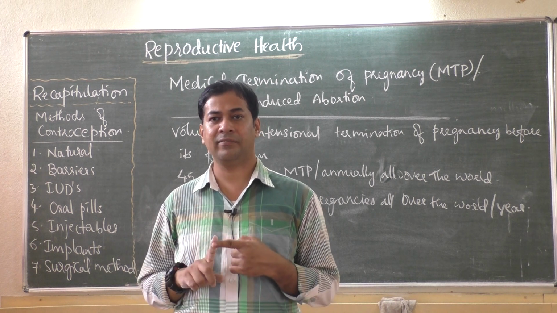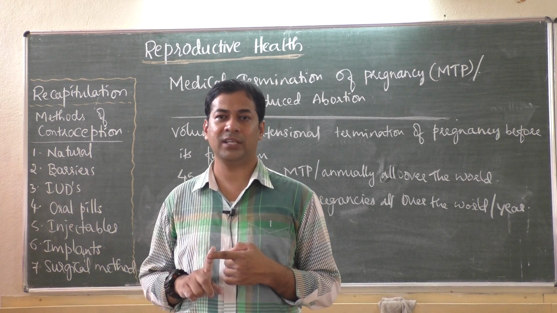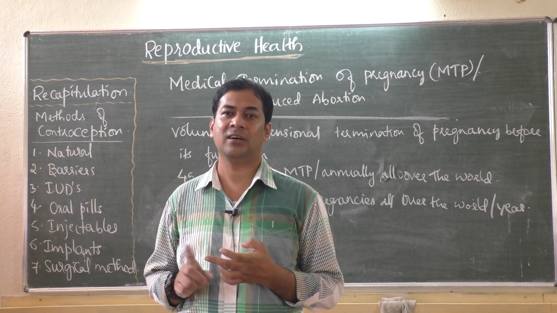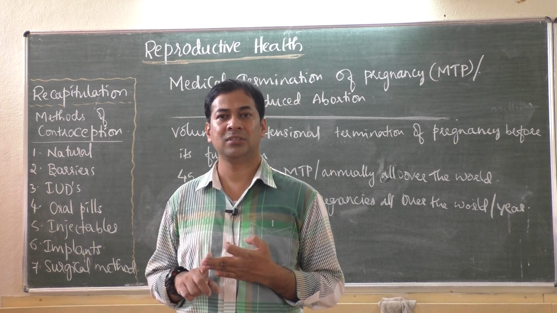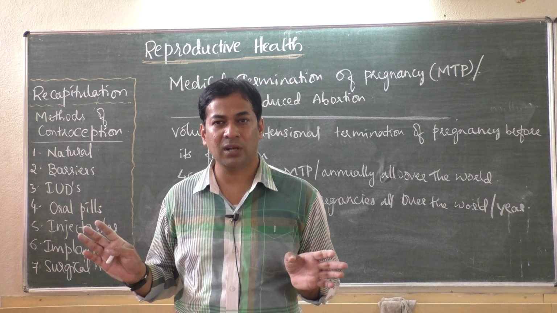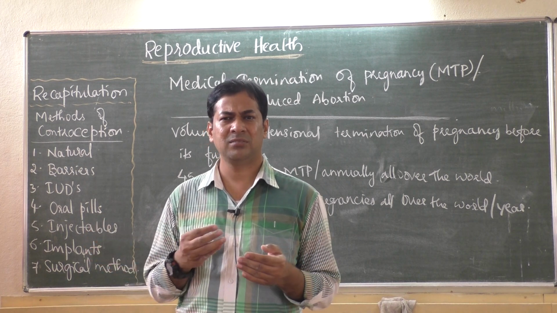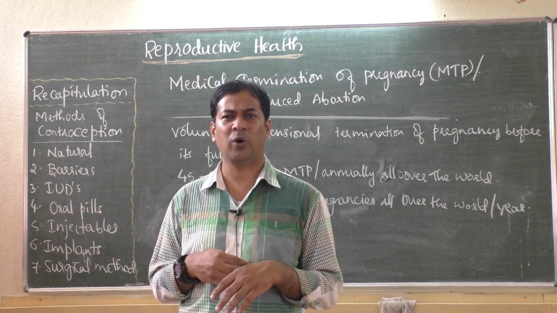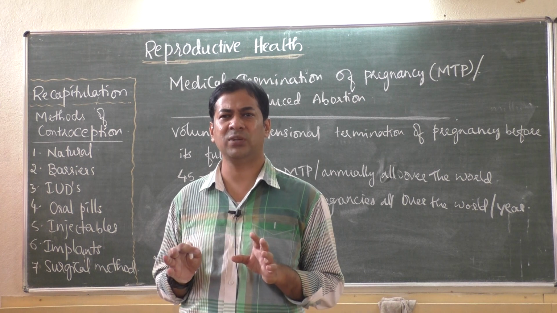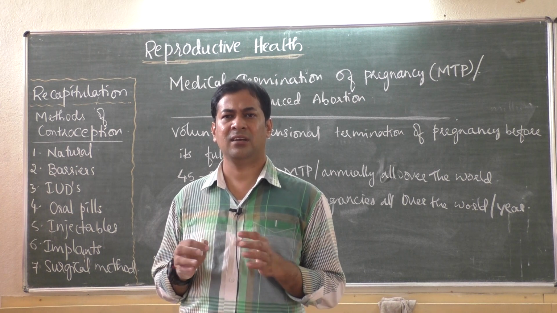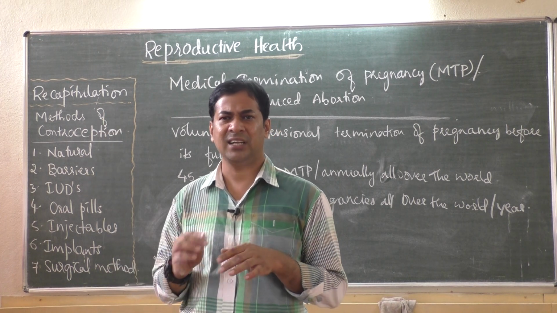In case of failure of contraceptive devices, in that case also they can perform it. Or else in case of rape cases also they do this. Sometimes because of casual unprotected sex a couple will do it. Couple means sometimes before marriage, if a boy and girl have sex very casually, they didn't take a precaution, they didn't use any contraceptive methods and she became pregnant.